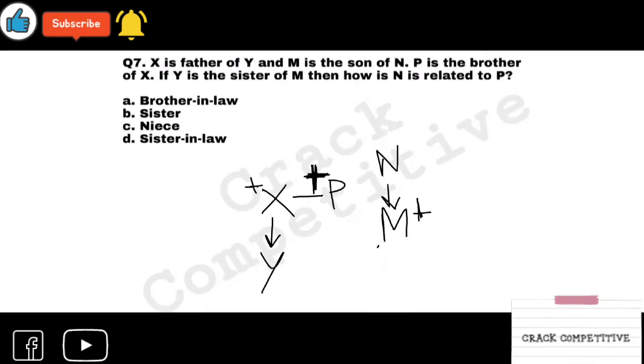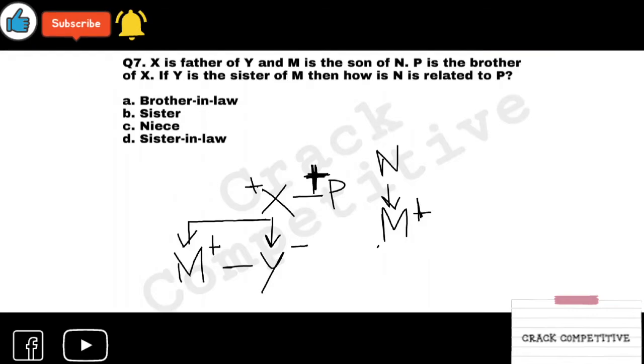If Y is the sister of M, Y is the sister of M. Okay, so M plus, Y minus, and they are brother and sister, right?